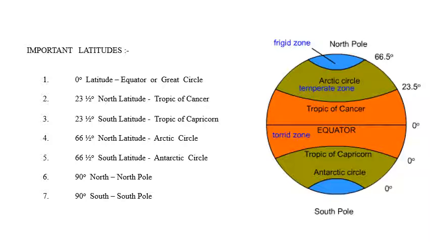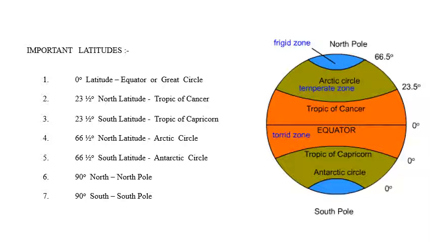And go to the top point of the north, which is called North Pole. It is 90 degrees from the equator. And go to the southern edge, that is South Pole. It is also 90 degrees. In this way, North Pole and South Pole.